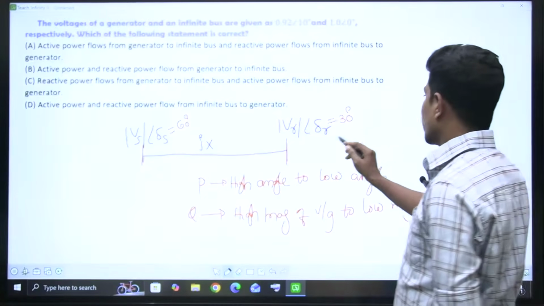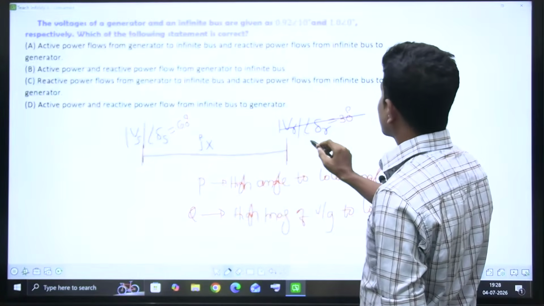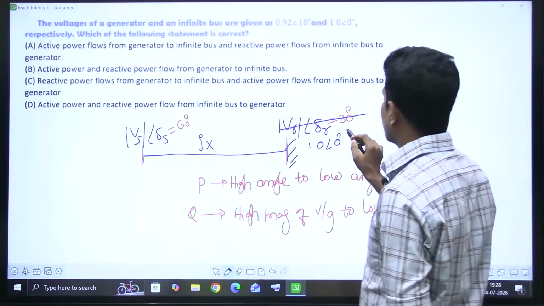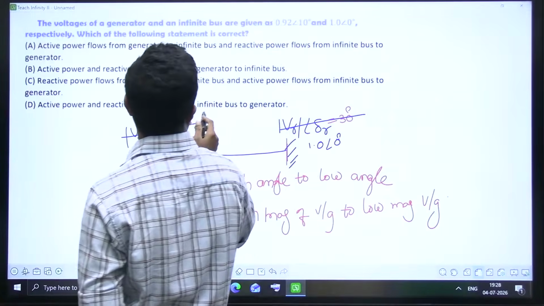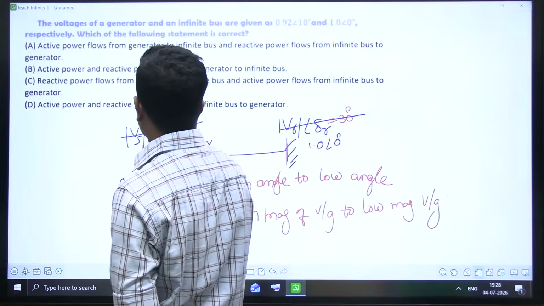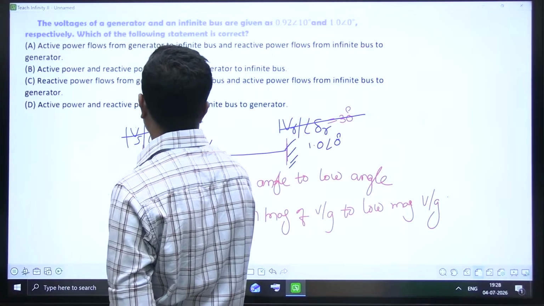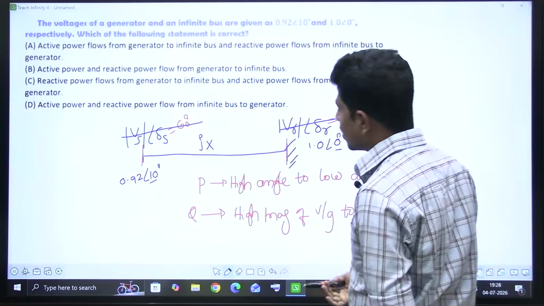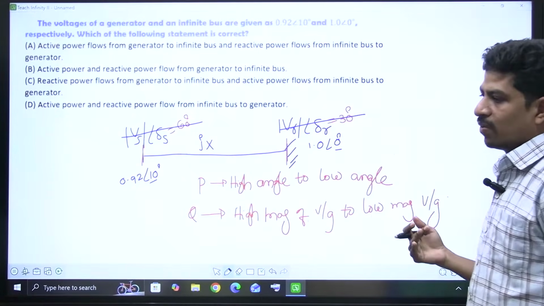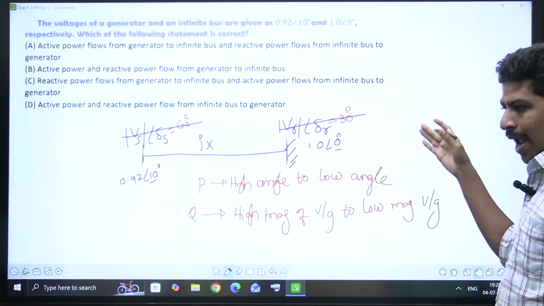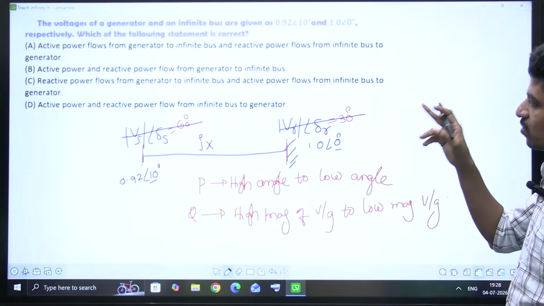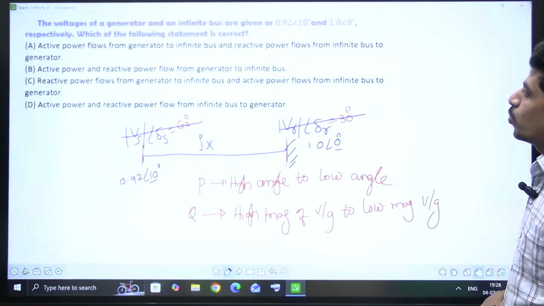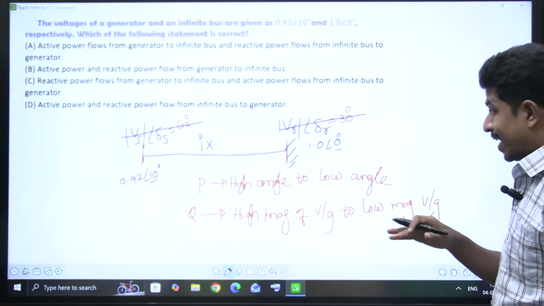So remove this, let's keep this as the grid or infinite bus, 1.0 at an angle of 0 degrees. Remove this and keep 0.92 at an angle of 10 degrees. Now this is the high angle, 10 degrees, and this is the low angle, 0 degrees. Real power will flow from high angle to low angle, meaning real power is flowing from the generator to the infinite bus, or grid. Active power flows from generator to infinite bus, correct?